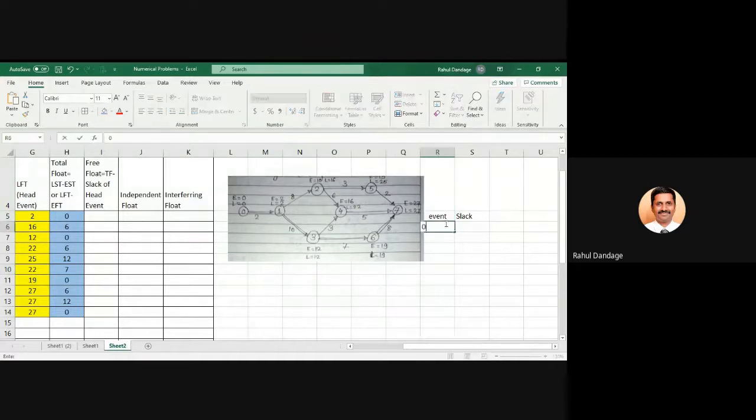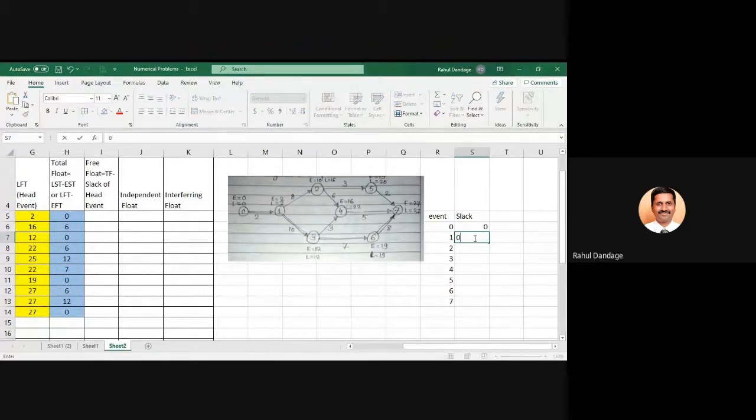Which are the events? 0, 1, 2, 3, 4, 5, 6, 7. These are all the events and I am calculating the slack. Now, what is the event 0 slack? E and L both are 0, means it is 0. What is at 1? E and L both are 2, it is 0.